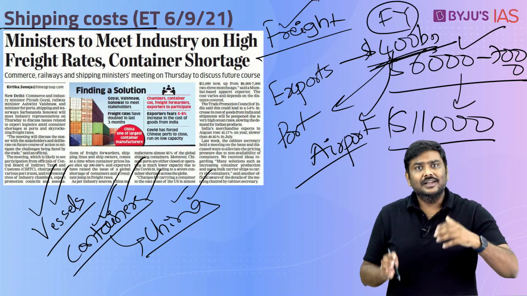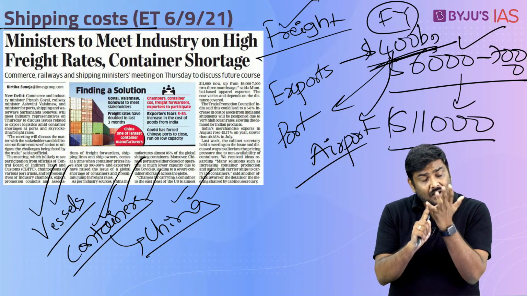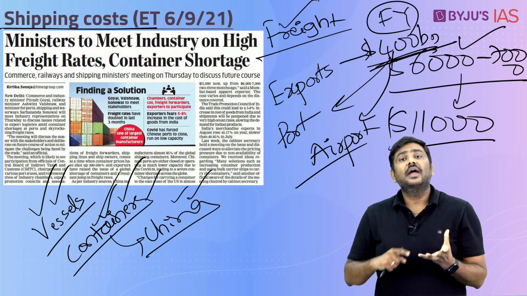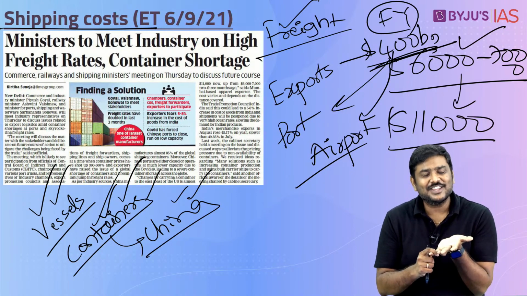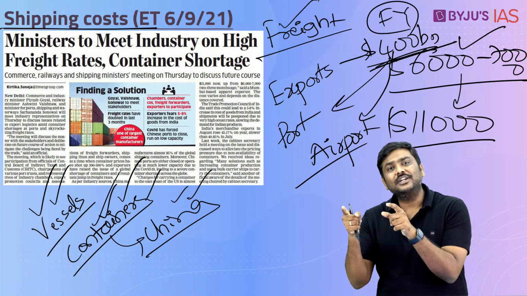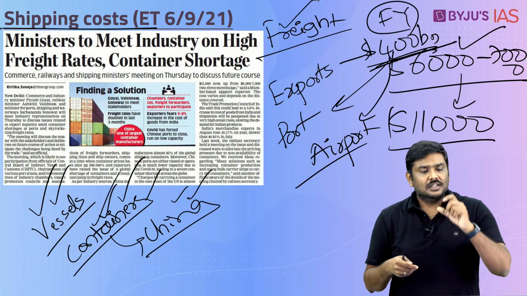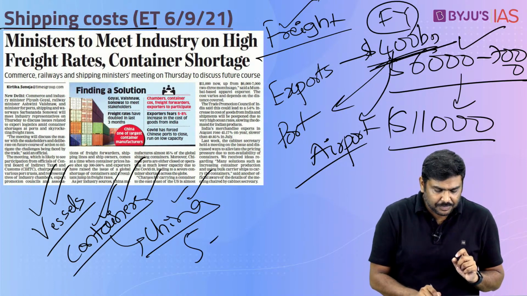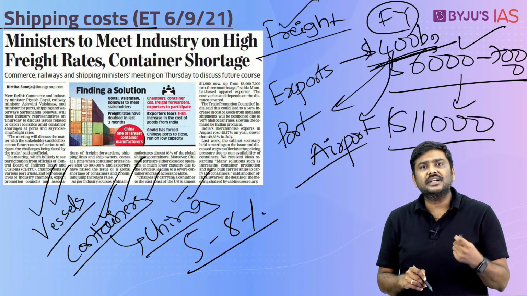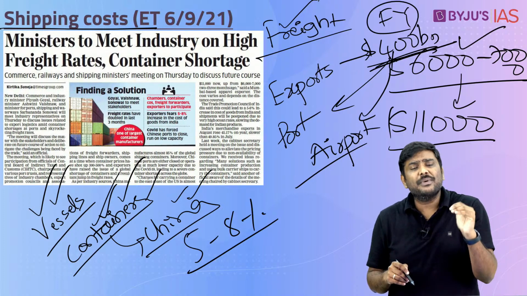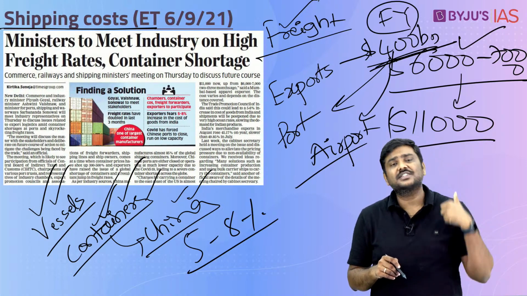And what is the impact? Have a look at this very carefully: the cost of transportation is going to increase. And when the cost of transportation increases, obviously it will translate to a higher cost for the exports. Exporters are concerned that the cost of exports might inch up by 5% to 8%, which will make them less competitive in the international market. That is the first issue.